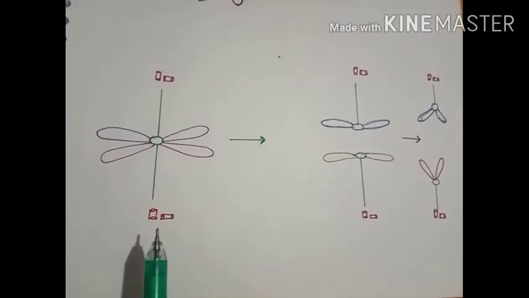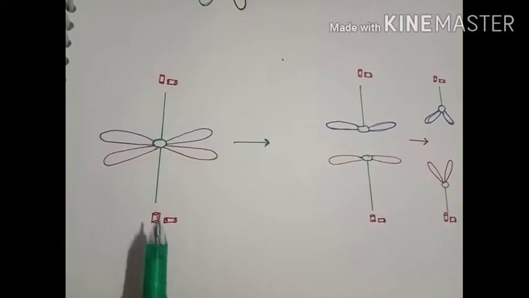We can understand the phenomenon through a simple diagram.